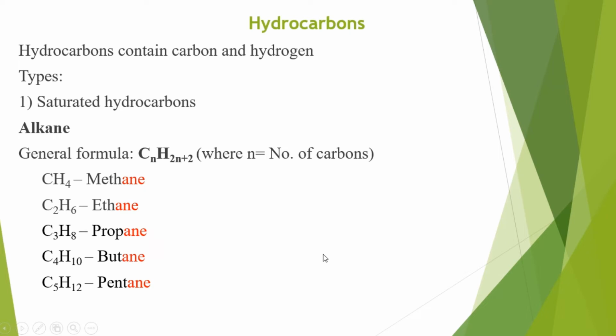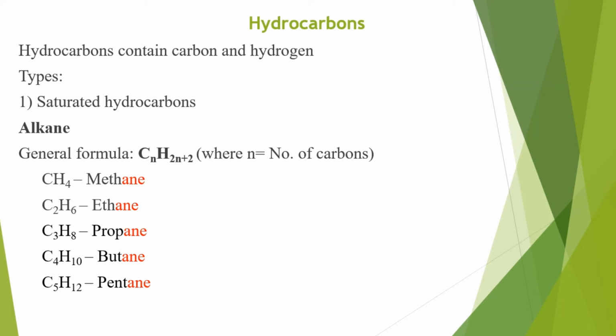Hydrocarbons. Generally, what are hydrocarbons? The compounds which contain mainly carbon and hydrogen as basic elements are the hydrocarbons. There are generally two types of hydrocarbons, saturated and unsaturated. Saturated hydrocarbons involve carbon-carbon single bonds. The first type under this category is alkane, which has the general formula CnH2n+2,